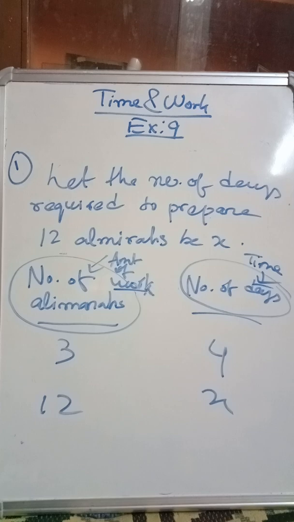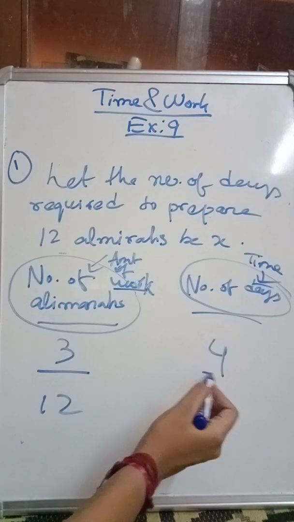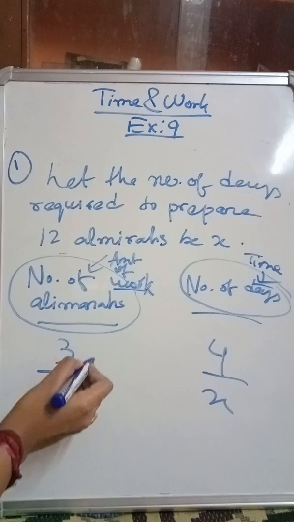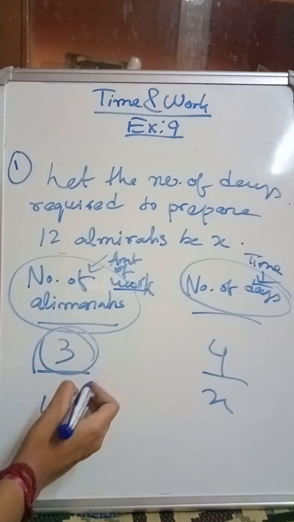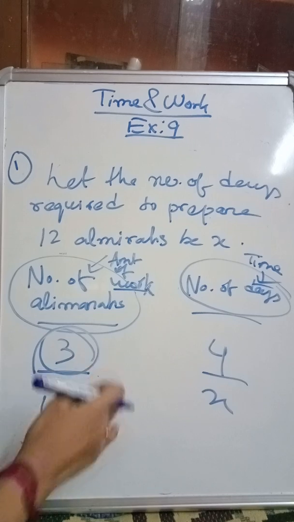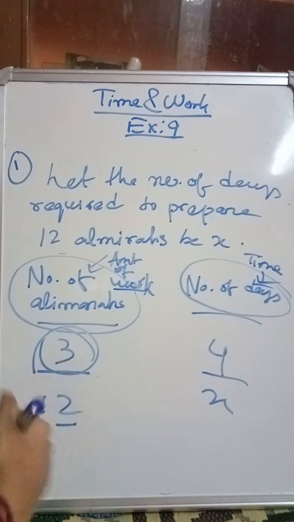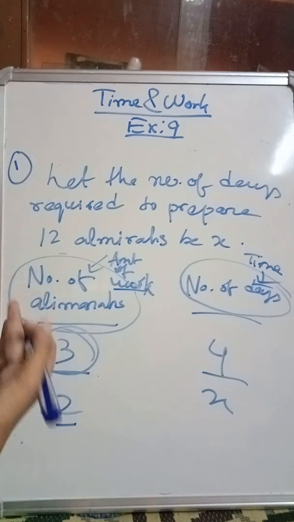There is a direct relationship between amount of work and time. As the amount of work increases, the number of days will also increase. The amount of work was first 3, then it has increased and become 12. Obviously to build 12 almirahs we need more days.